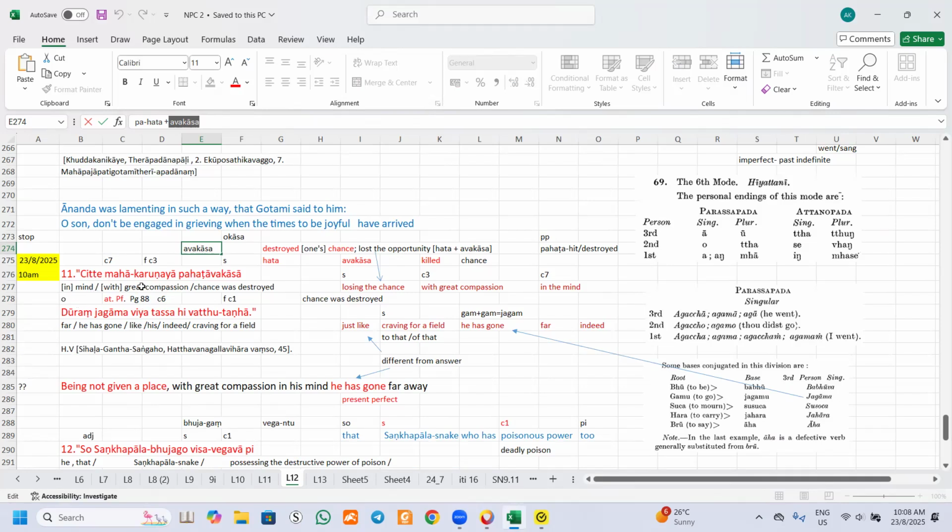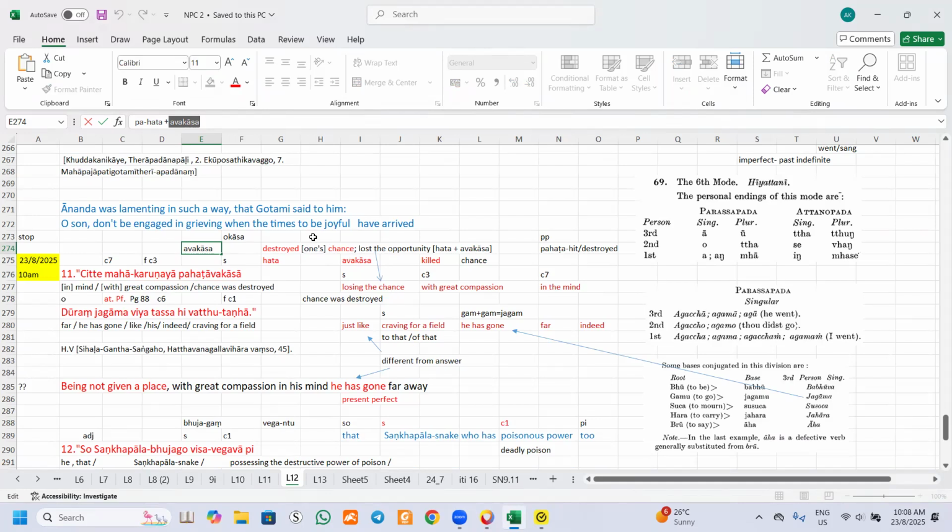And then the word mahakaruna. Now you know mahakaruna is a great compassion. Because it is a feminine noun, it ends with a long a, ya. So we have to figure out what kind of preposition to use here. If we put destroyed, that refers to somebody's chance. Or it can literally mean that someone lost the opportunity. A lost opportunity can also mean losing the chance.